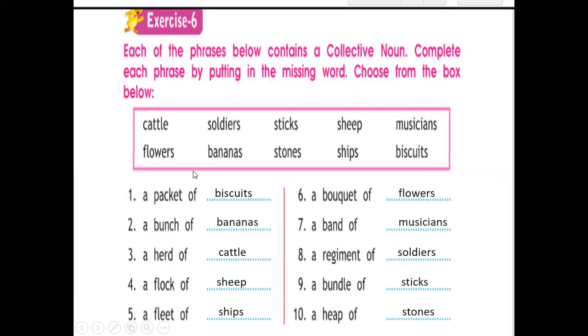Generally, this type of collective noun format uses of and then a plural noun, like a bunch of bananas, a herd of cattle, a flock of sheep, a fleet of ships, a bouquet of flowers, a band of musicians, a regiment of soldiers, a bundle of sticks, a heap of stones. So you have to copy down this exercise in your CW and textbook also.